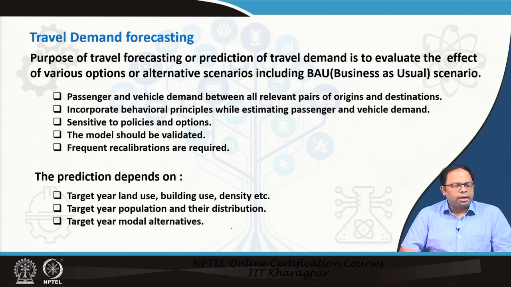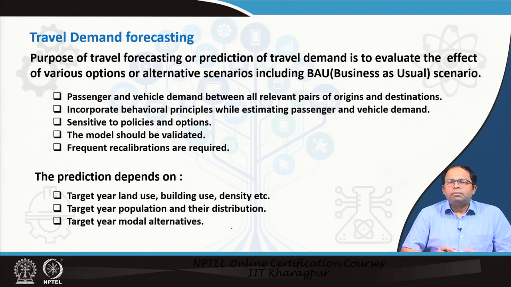The only thing is, whatever models we develop within this travel demand forecasting framework, all of them need to be validated, and we need to also recalibrate them at certain intervals, so that these models remain relevant for that time period. Because sometimes we will see that certain things are changing in society, or certain choices are becoming available.